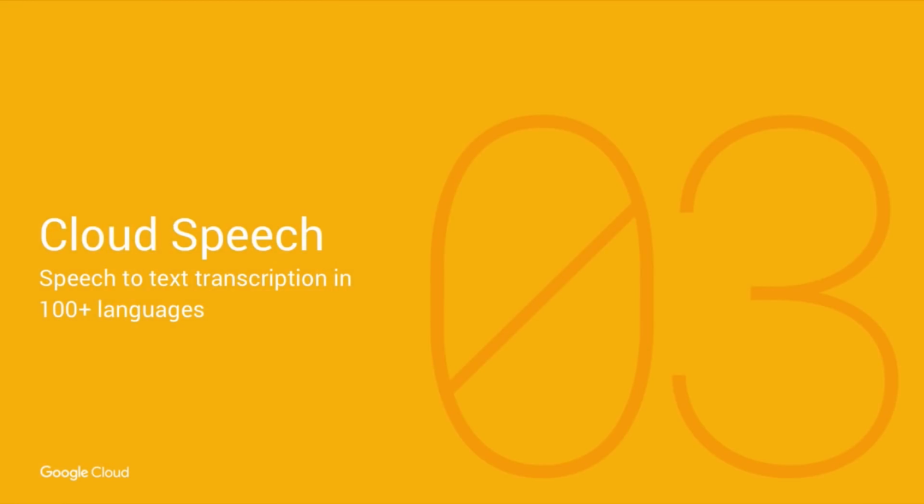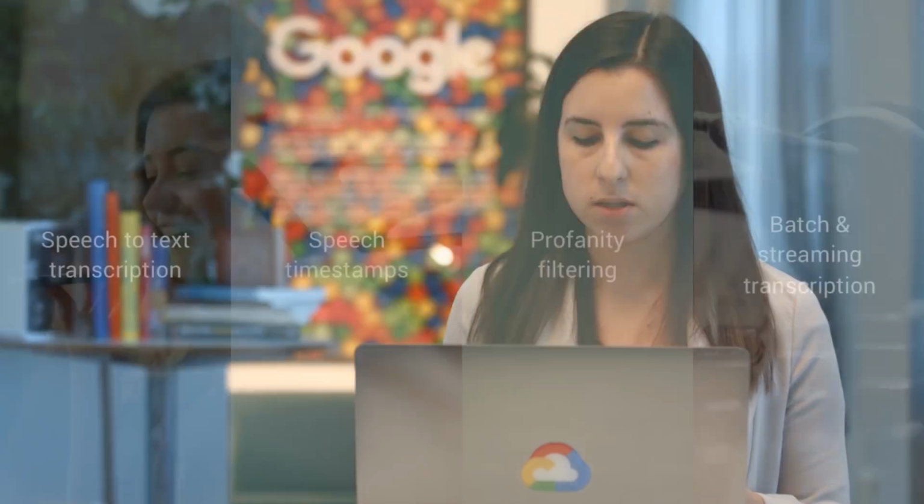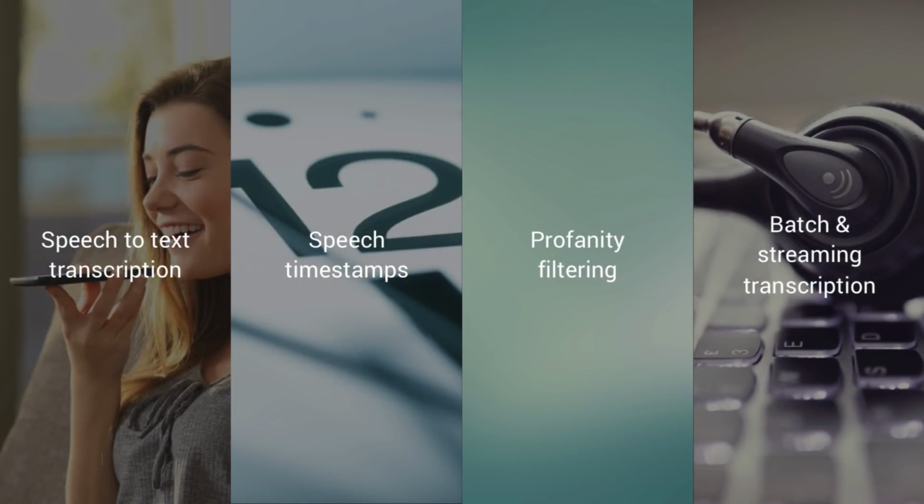So we just saw 2 APIs that help us understand visual content, like images and video. Next, we're going to transition into the understanding section and take a look at some APIs that help us make sense of language. We'll start with Cloud Speech. Cloud Speech is an API that lets us perform speech-to-text transcription in over 100 languages. First, at its core, it lets us pass an audio file, and then it returns a text transcription of that file.